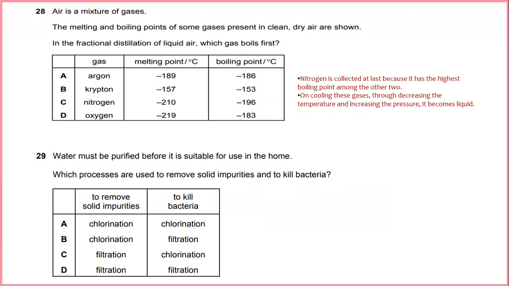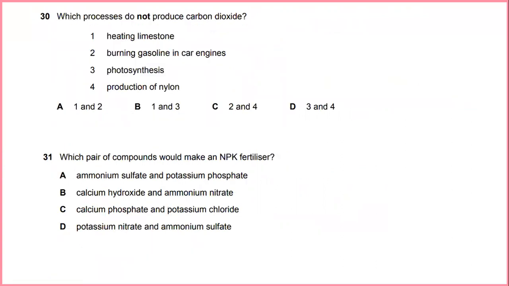Water must be purified before it is suitable for use in the home. Which processes are used to remove solid impurities and to kill bacteria? As we know, to remove solid impurities is the process of filtration, and to kill the bacteria is chlorination. Which process does not produce carbon dioxide? It should be the process of photosynthesis and also the production of nylon, 3 and 4.